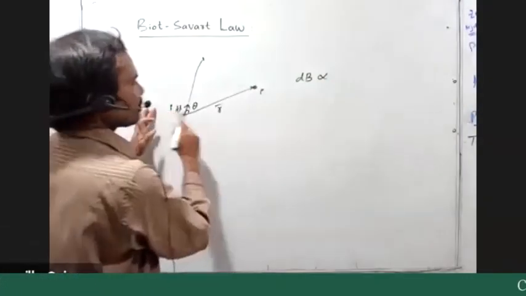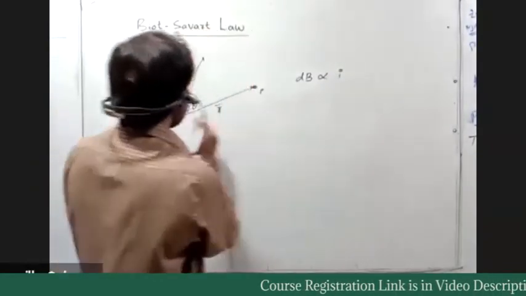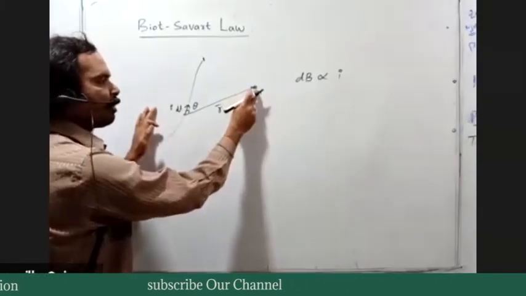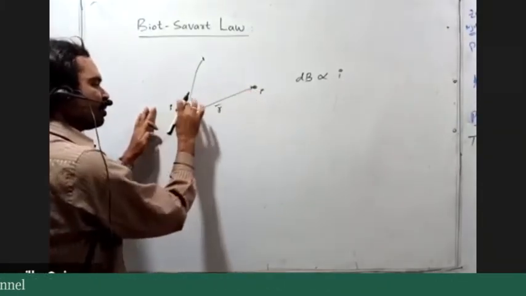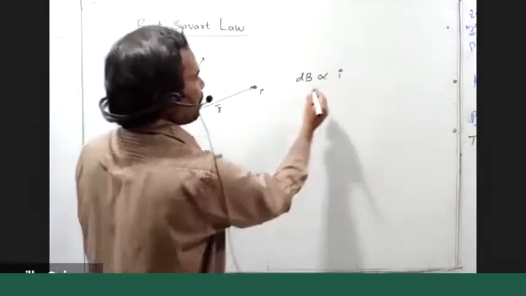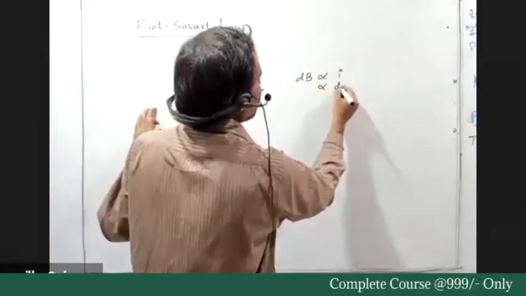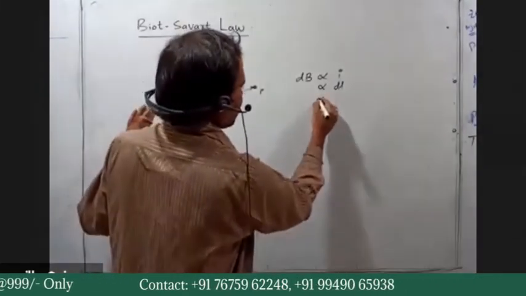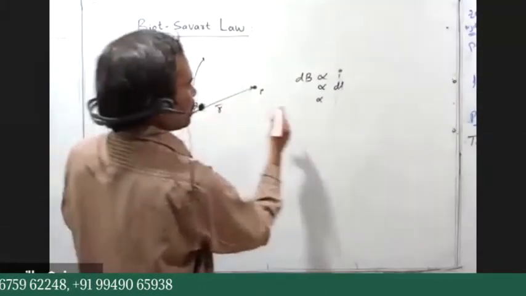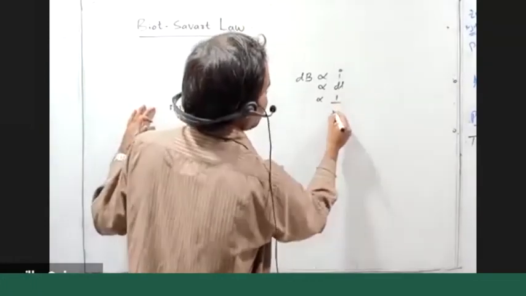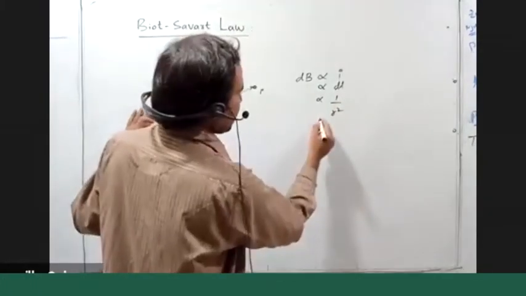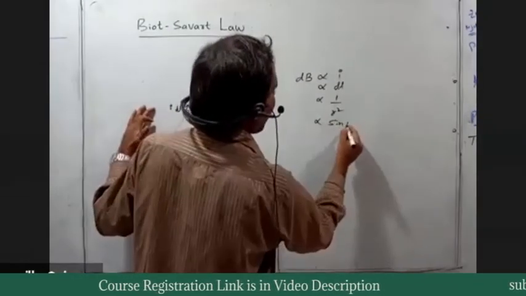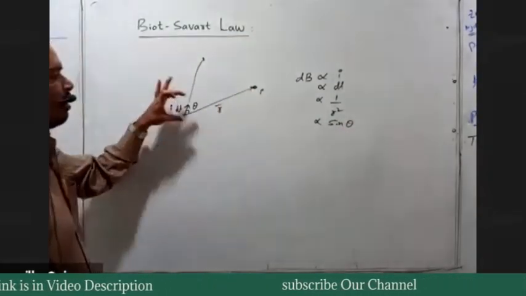So this magnitude at the point P depends on the current passing through this element. The magnetic field induction at the point P depends on the magnitude of current passing through this small element. Similarly, it is proportional to the length of the element, it is inversely proportional to the square of the distance, and it is proportional to the sine of the angle between dl bar and r bar.